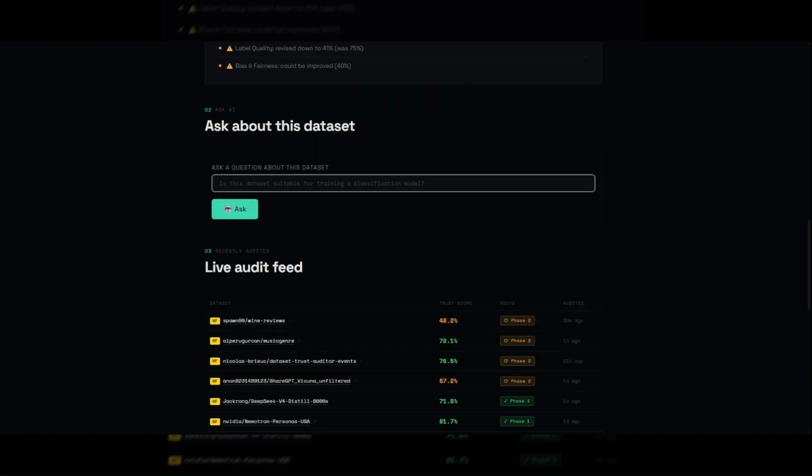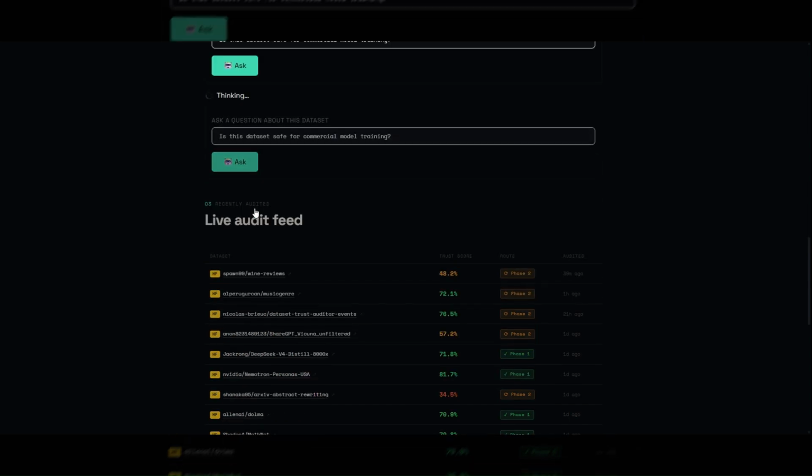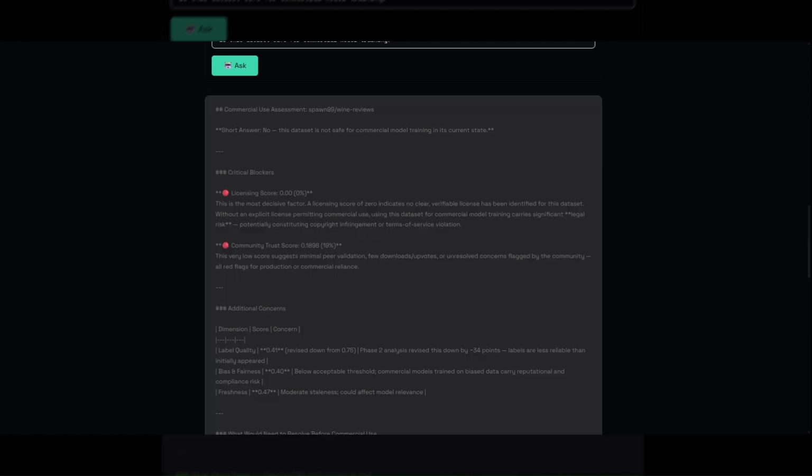Let's now jump into the Ask AI section and ask the obvious question. Is this dataset safe for commercial model training? The answer is unambiguous: no. Licensing scores 0, label quality was revised down by phase 2, and the overall trust score sits at 48%. Basically, that's a pipeline doing exactly what it was built to do.